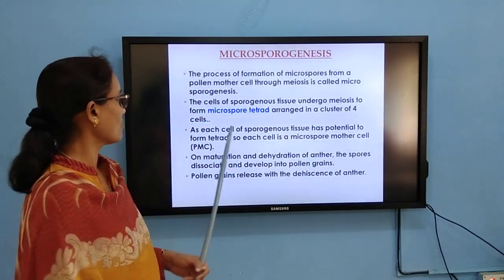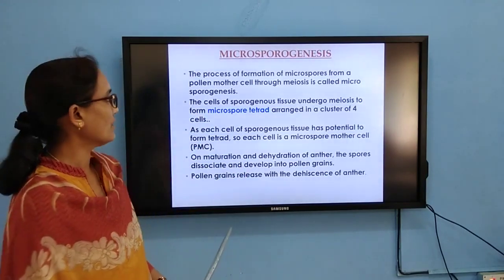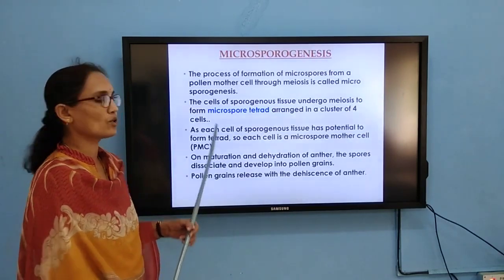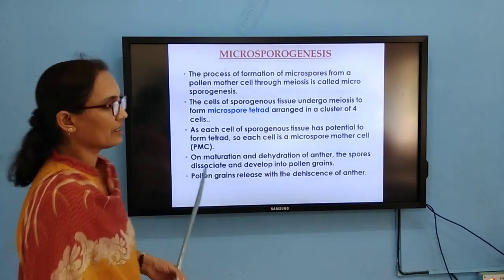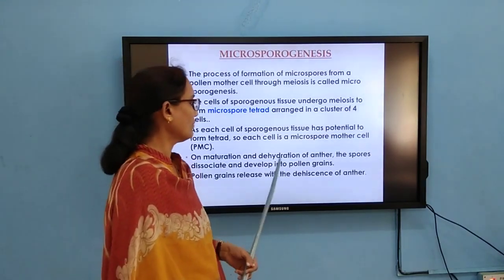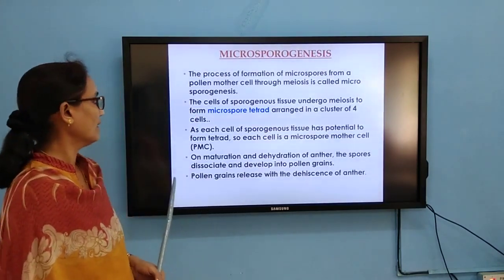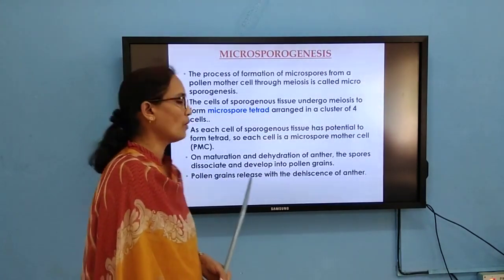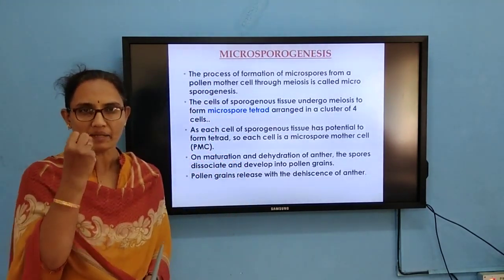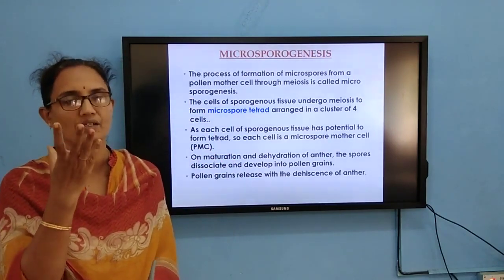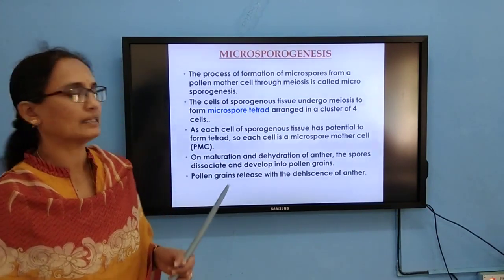Because of meiosis, the cells of the sporogenous tissue divide and form the microspore tetrad. On maturation and dehydration of the anther, the spores dissociate and develop into pollen grains. When do these pollen grains get released? When the anther matures, the splitting of the anther takes place. That process we call dehiscence of anther.